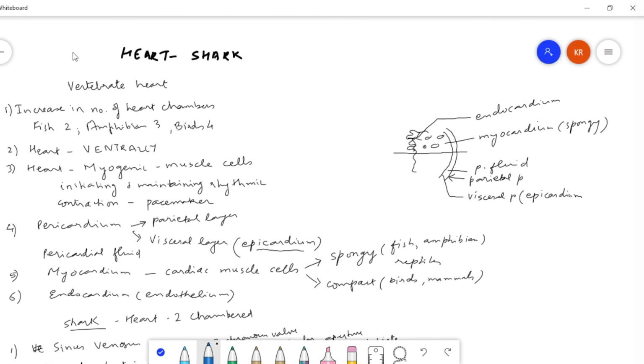So here we were seeing the main features of vertebrate hearts: increase in number of heart chambers, heart is ventrally positioned, heart is myogenic in nature, about the pericardium, pericardial fluid, myocardium, endocardium, etc. We can add that in all the vertebrates there will always be closed circulation. In some animals it will be single, in some animals it will be double.